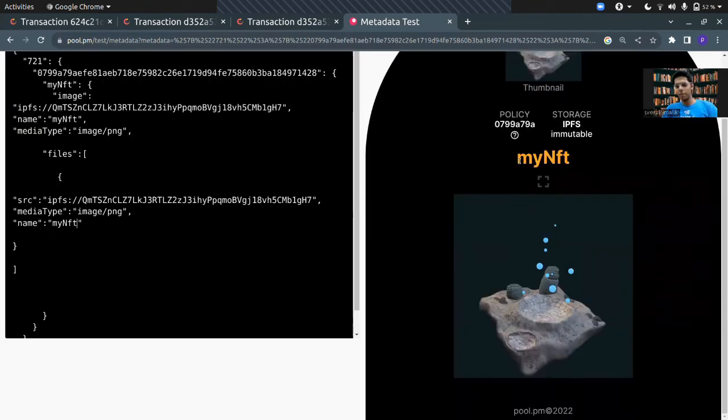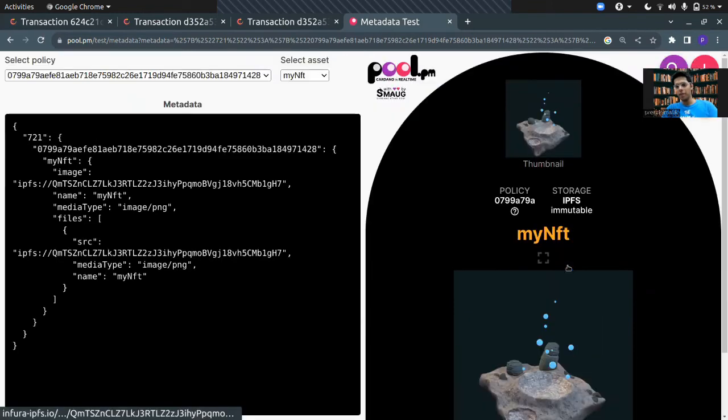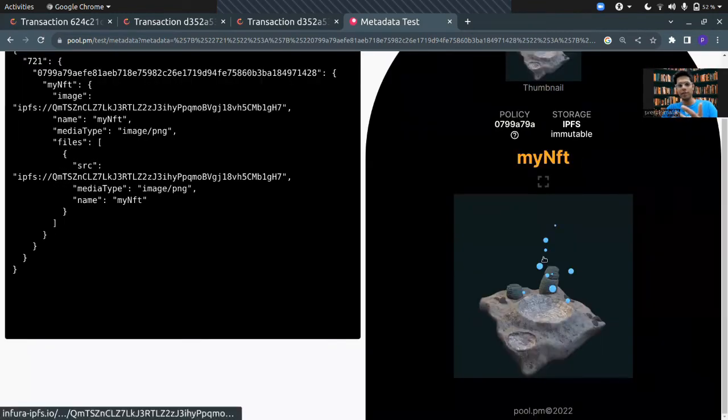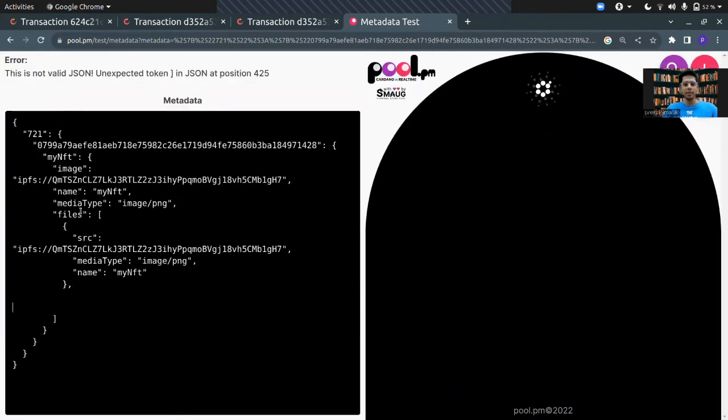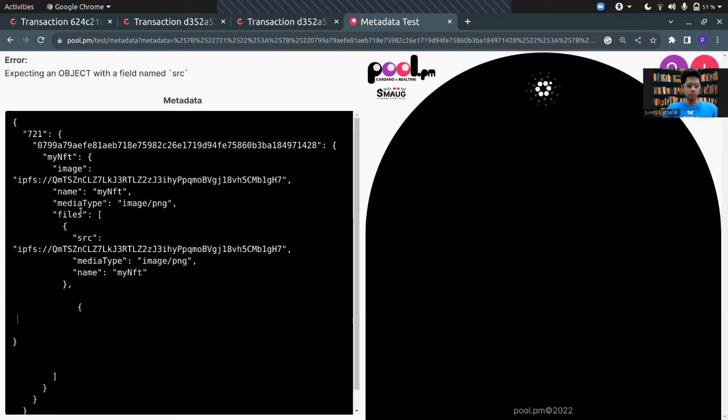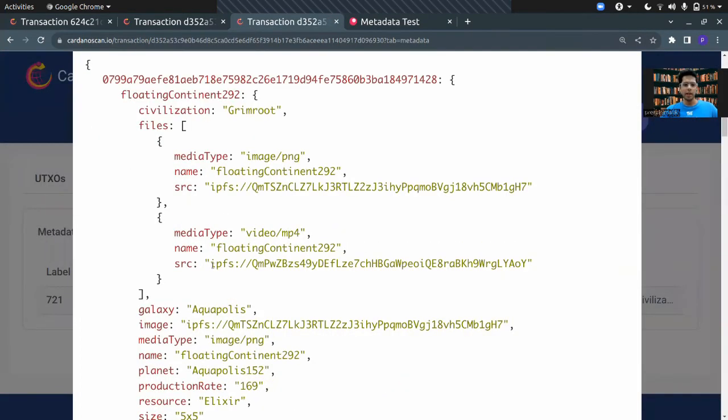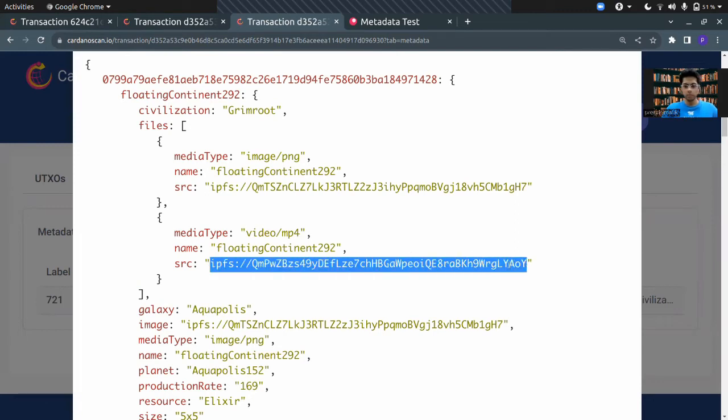Right. So our base NFT has been displayed now. You can see the name of the NFT, you have an image of the NFT, you have a thumbnail, and you also have an image file associated with it. After that, let's do one thing. Let's add another file onto it. I'm going to add a video file after this. So I'm going to add source again, and here I need to add the IPFS hash of a video file. I'm going to take up this video, and you need to add it here.